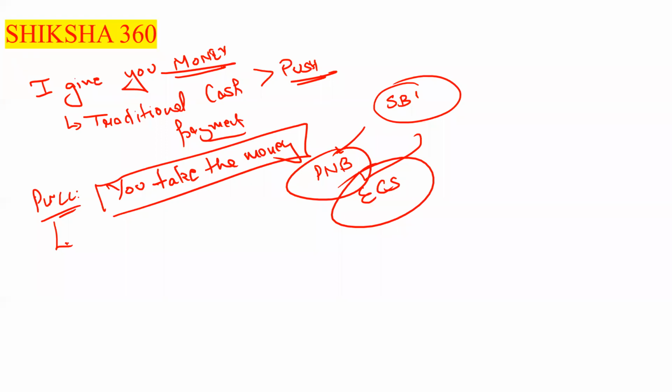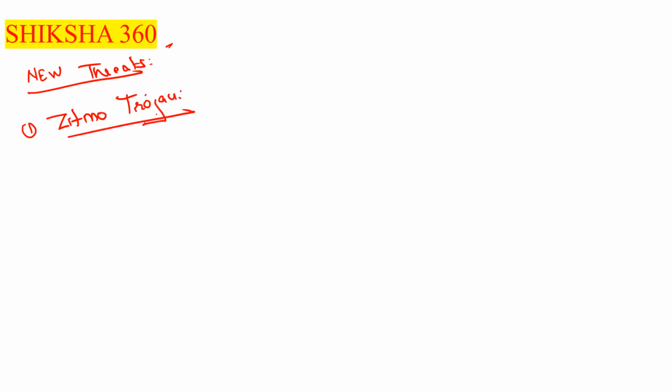Now next, we will discuss some of the basic risks, the important points that you will find in the examination. These are new threats. First one is the Gitmo Trojan. They have asked about these things in the last 2 or 3 attempts.